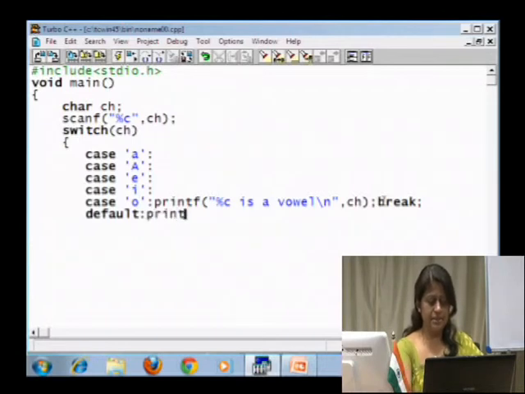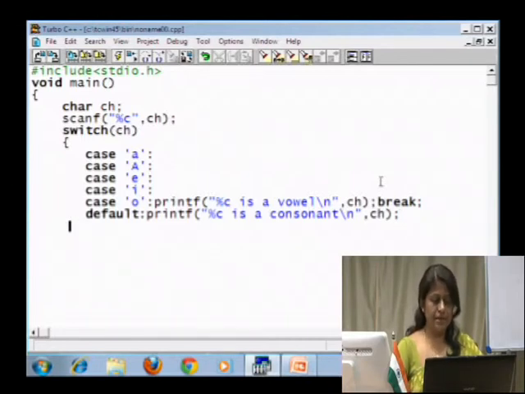So, I will say it as printf and I need not specify the break statement for the default case. So, I will end my switch block, end my program.